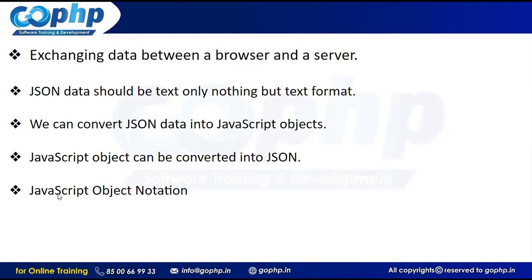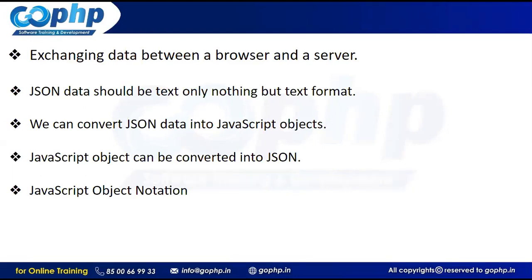JSON abbreviation is nothing but JavaScript Object Notation. That's what we have written at the end of it, guys. Keep only one thing in mind: exchanging data. You have to remember how we can exchange data between the client and server. It's like how we can speak together in Hindi and Telugu. Just understand that English is the mediator between Hindi and Telugu.